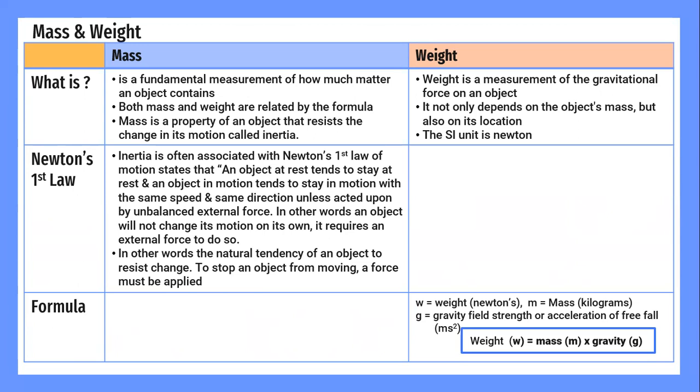Let's look into the weight formula. Weight is equal to mass times gravity, W = m × g. So in this formula, W represents weight. Mass is m, which is in kilograms. And g is gravity.